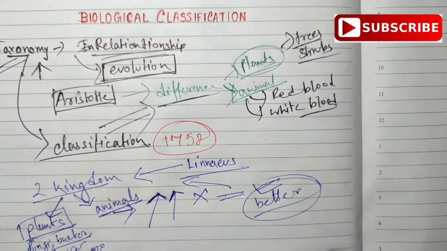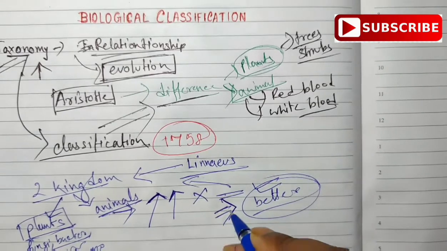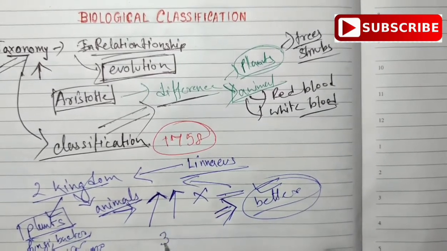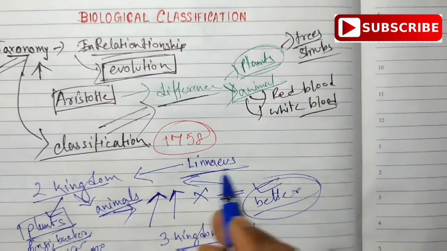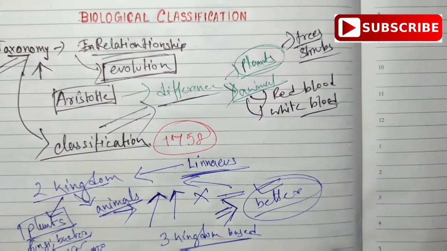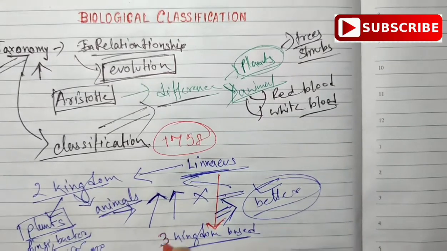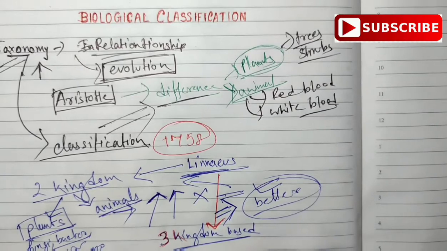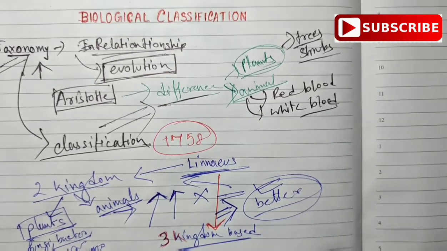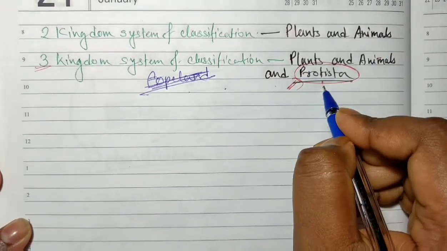So when there's a need for a better system of classification, then the three kingdom based classification, gradually after Linnaeus's time, was given to us. This includes plants and animals, and protista.